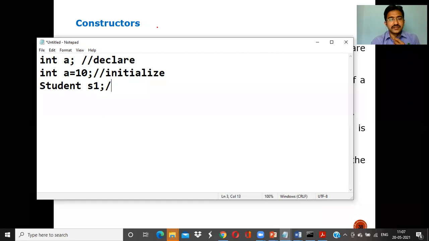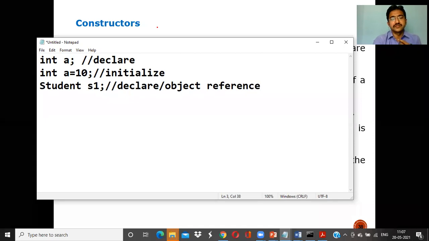In the same fashion, over here, if you write Student s1, this is called what? Declaring an object reference variable.